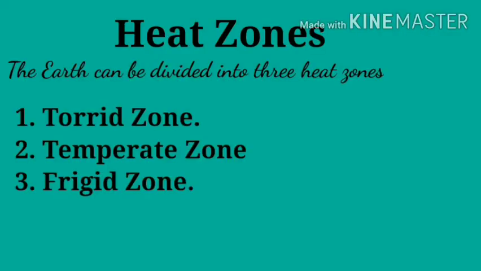So, we all come to know from figure 5.2 that the earth can be divided into three heat zones: torrid zone, temperate zone, frigid zone. Here we end up with the explanation of this chapter.